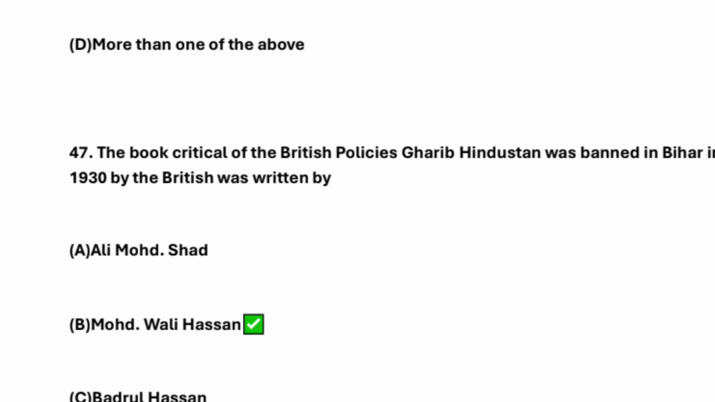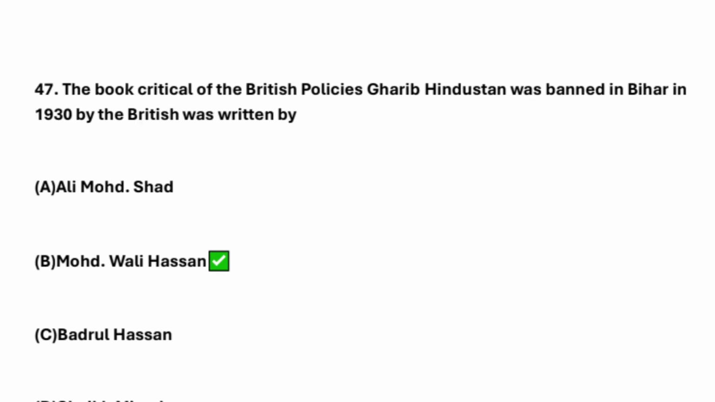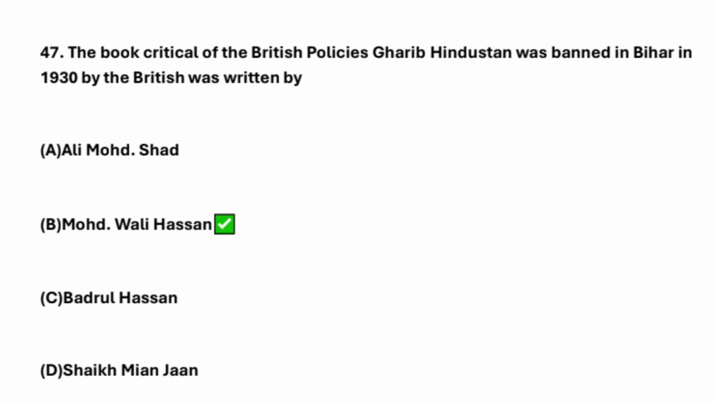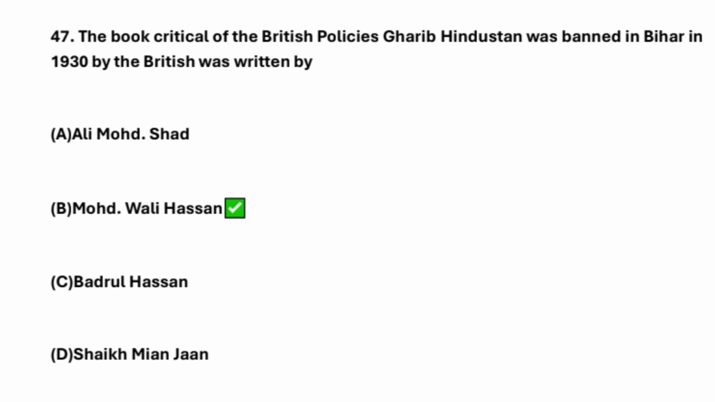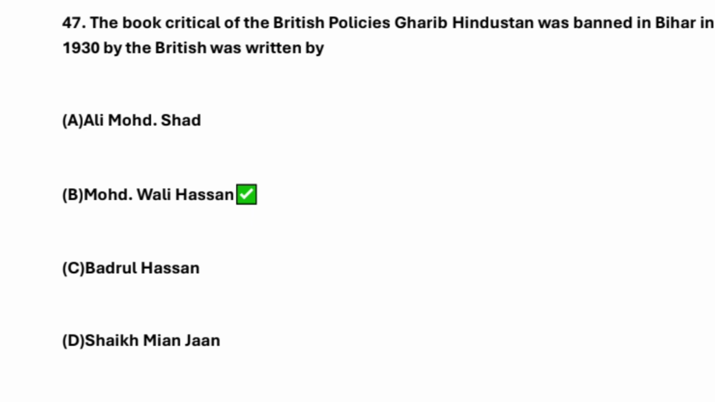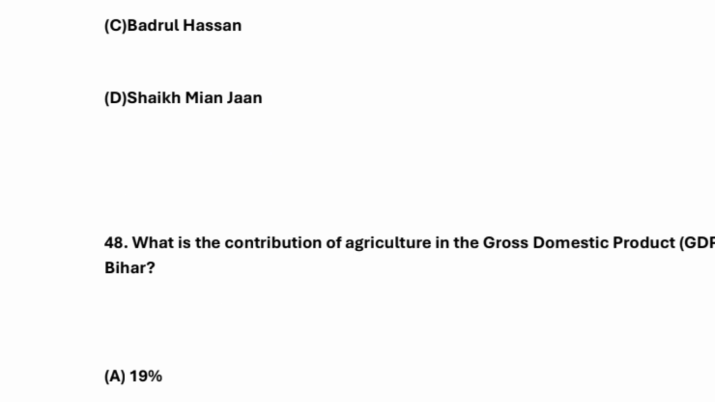Next question is what here? The book critical of the British policy, Garib Hindustan, was banned in Bihar in 1930 by the British. It was written by Muhammad Wali Hassan. I will again repeat it: the book critical of the British policies, Garib Hindustan, was banned in Bihar in 1930 by the British and was written by Muhammad Wali Hassan.